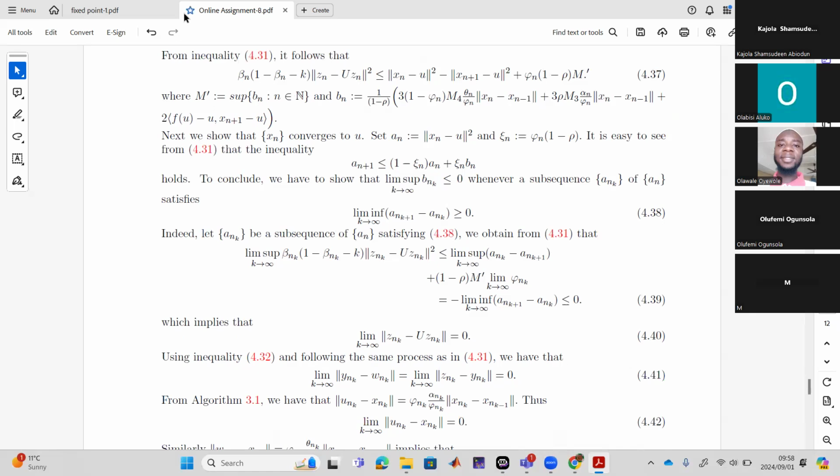This thing we did from here, so the next thing should have been from inequality 4.32, it follows that. Now using inequality 4.32 and following the same process that led to 4.40, we have our conclusion here. So that's how it should be. The adjustment in here is clear. Okay, sir. So apart from that, I think everything is okay.